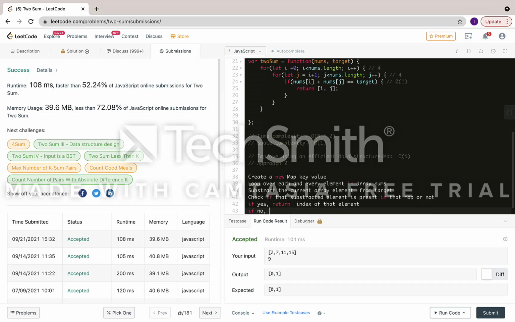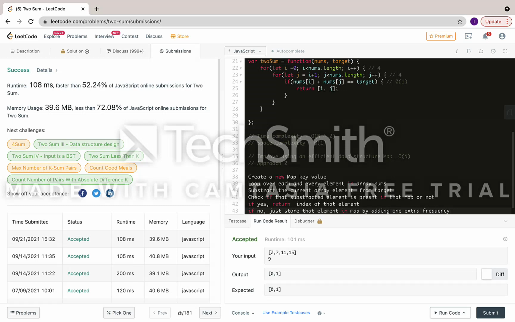If no, just store that element in the map by adding one extra frequency.